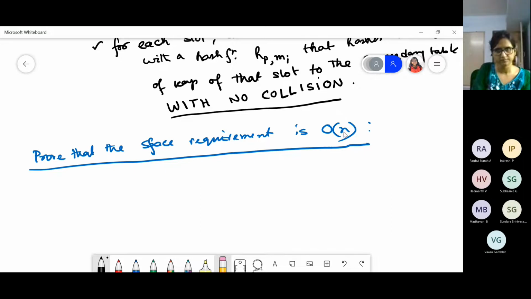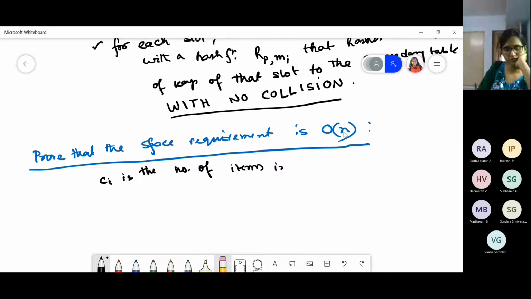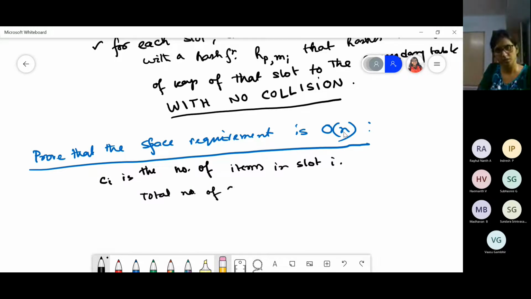Say small ci is the number of items in slot I. Then the total number of collisions for slot I, what is this?